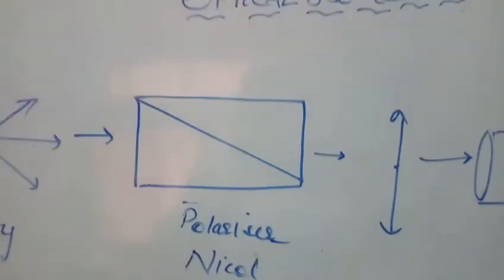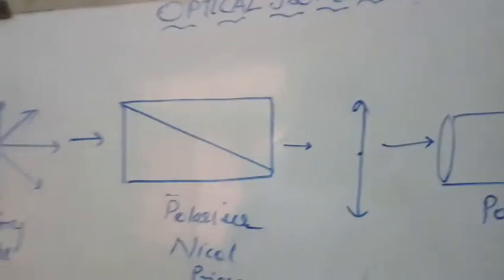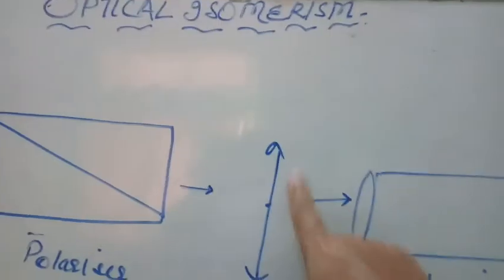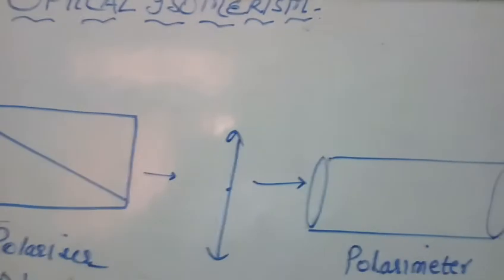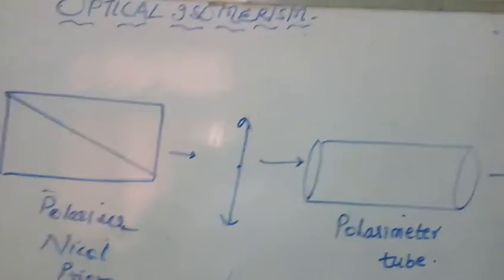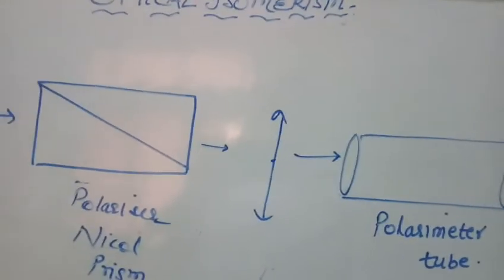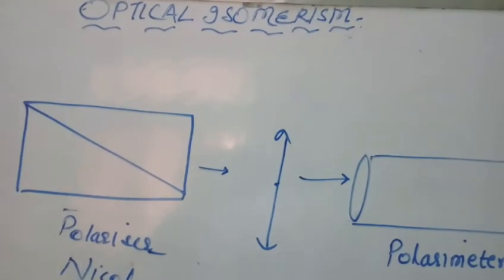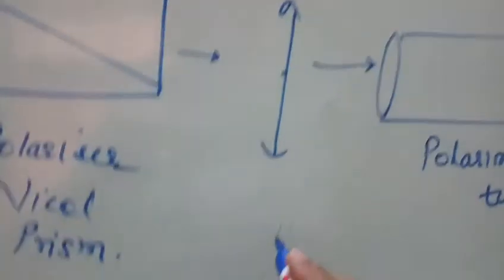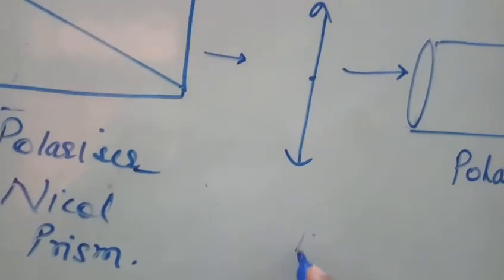Understood? Now there are certain substances which can rotate the path of this polarized light either towards the left hand side or towards the right hand side. Such compounds are known as optically active compounds, and the property is rotating this plane polarized light. See, this is plane polarized light.